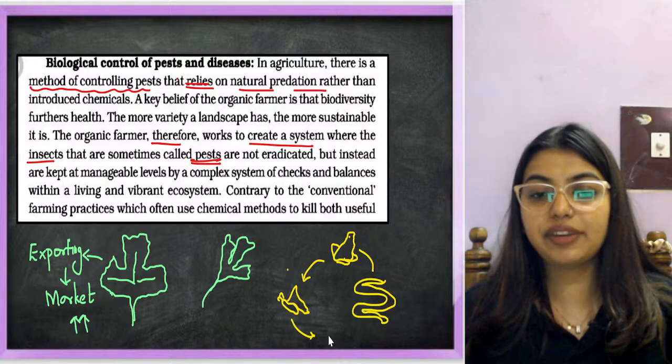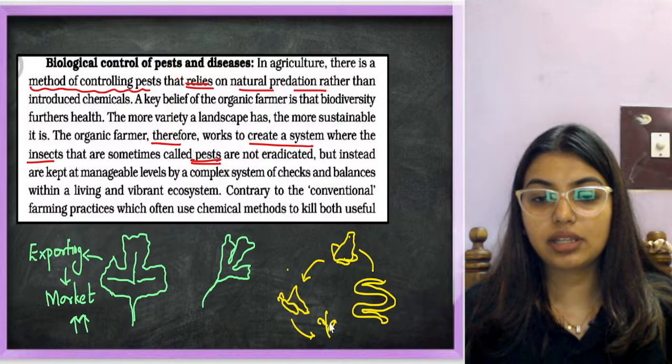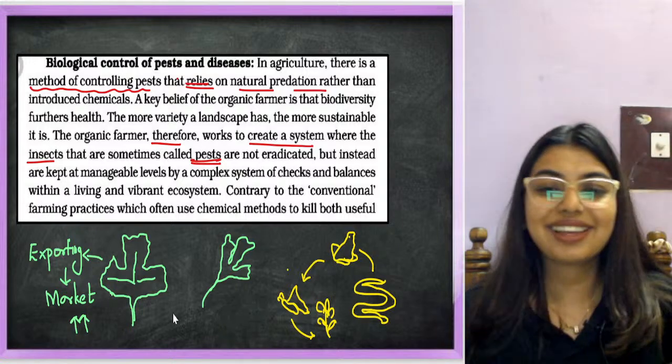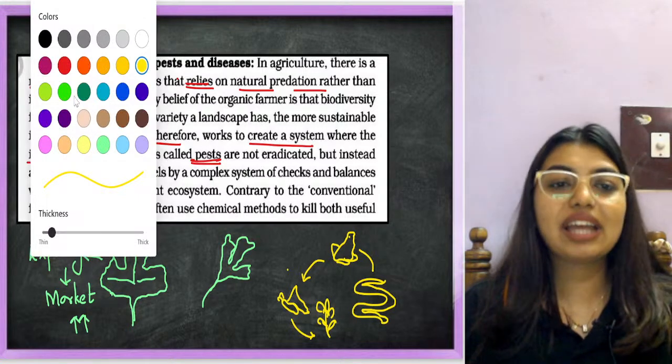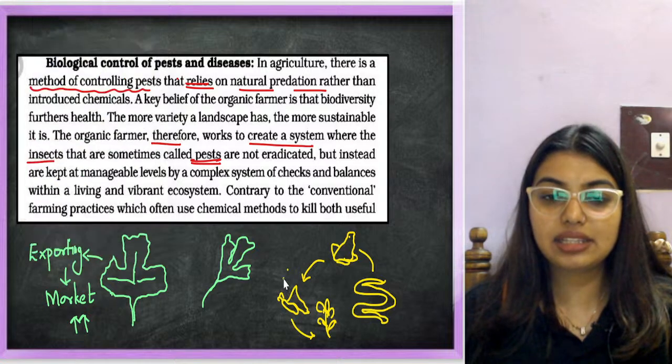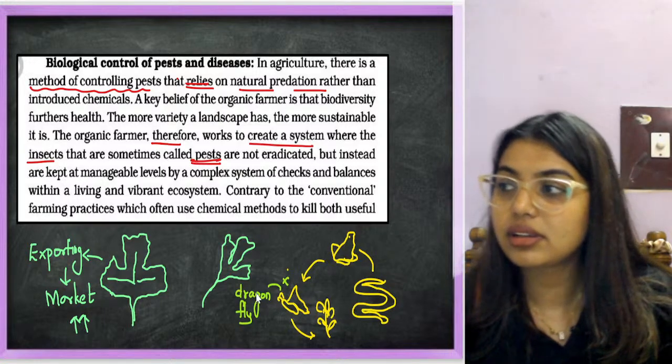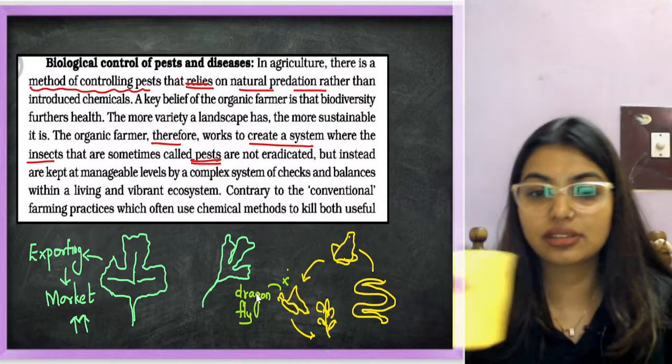This fly has fed on some plant. Got it? Now, if I kill something, let's say this dragonfly or whatever.